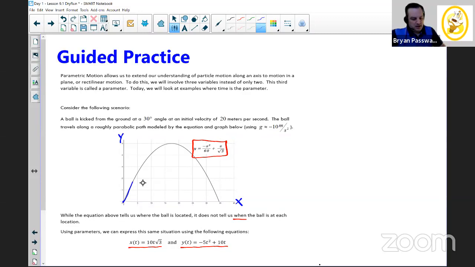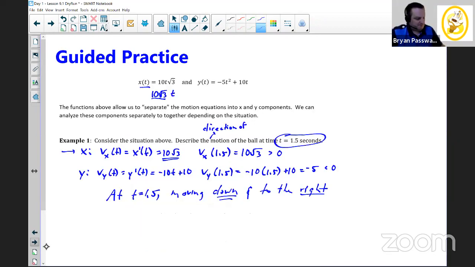If you imagine this ball moving along this path, and it's moving down and toward the right, we know that at time 1.5, we're somewhere in this vicinity right here. This is the location where the ball is moving down. And of course, because of the problem, this ball is always moving toward the right. But somewhere in here is where we would have t equals 1.5.